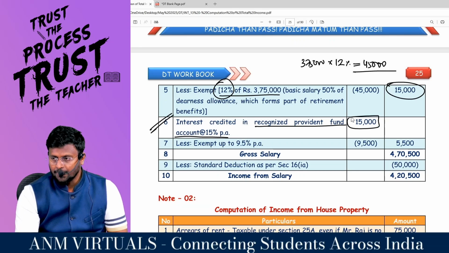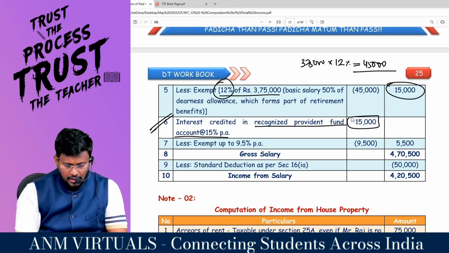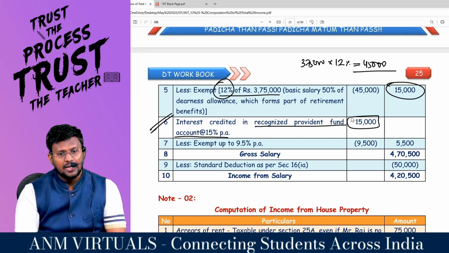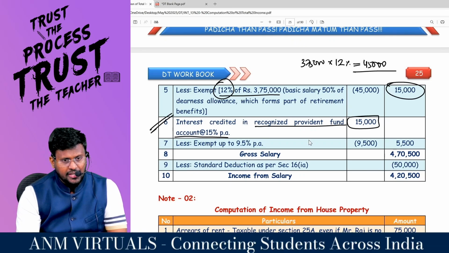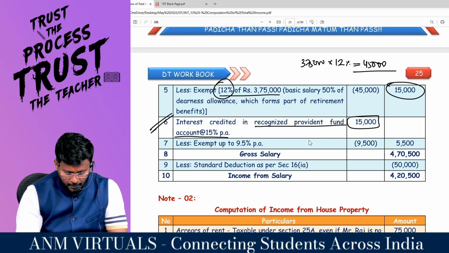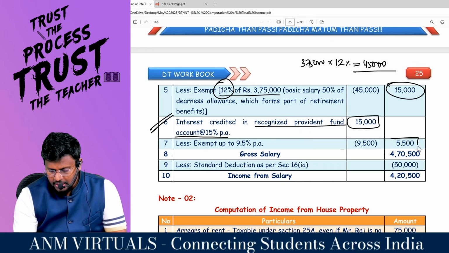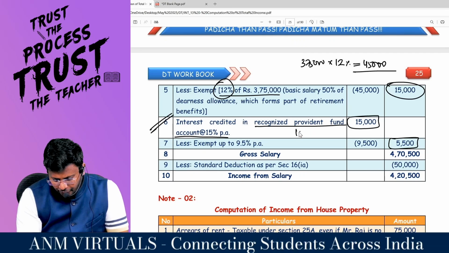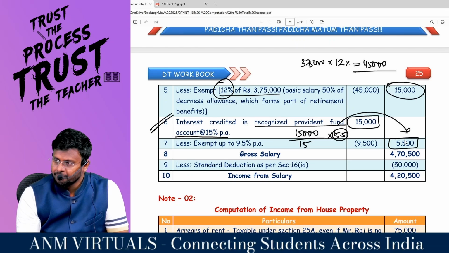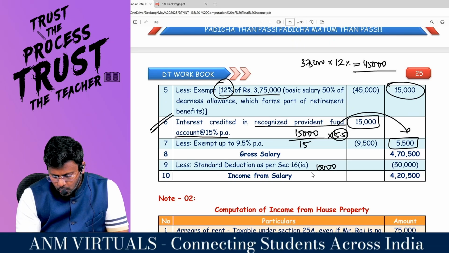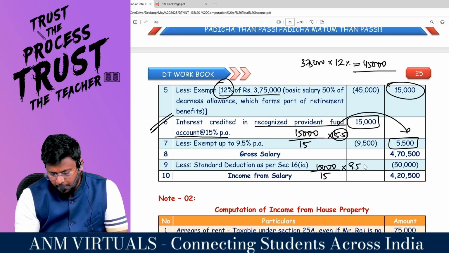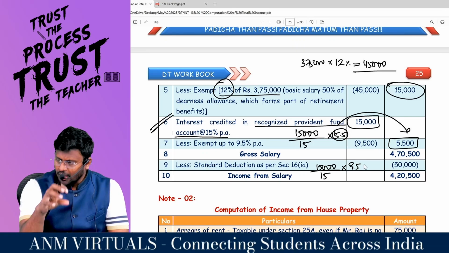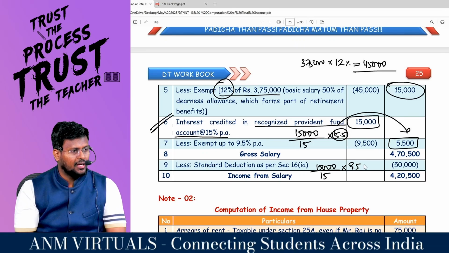But how much is credited? So calculator: 15,000 divided by 15 into 4.5, what is it? Extra. So 5.5 is what? Extra. So 15,000 divided by 15 into 5.5 comes to 5,500, the taxable component. You can calculate in two ways: either 15,000 divided by 15 into 5.5, that extra you will get, or 15,000 divided by 15 into 9.5 you will get the allowed. So from the total, if you reduce the allowed, you will get the taxable.